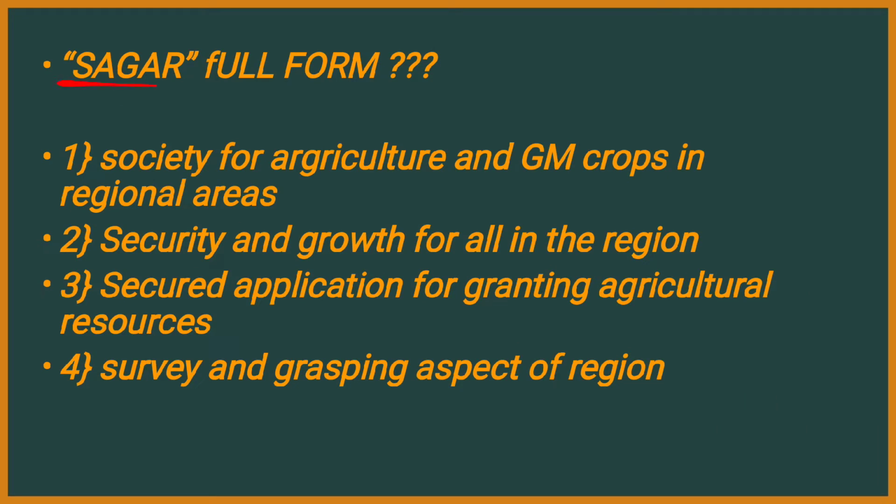Second question, SAGAR. SAGAR is the full form of. SAGAR is the brainchild of Narendra Modi, when the BJP government came at the center. Prime Minister Narendra Modi came up with this SAGAR brainchild. The question is asking what is the full form of it. First one, Society for Agriculture and GM Crops in Regional Areas. Second, Security and Growth for All in the Region. Third, Secured Applications for Generating Agricultural Resources, Survey and Grasping Aspect of Region. The answer is Security and Growth for All in the Region.